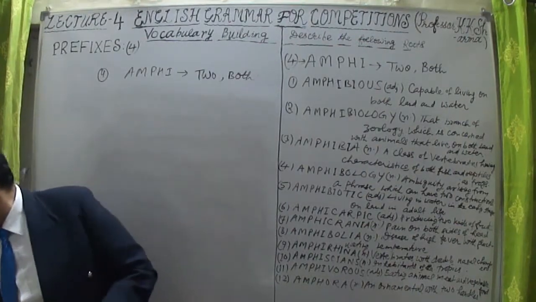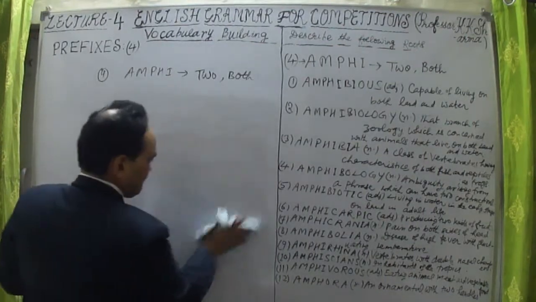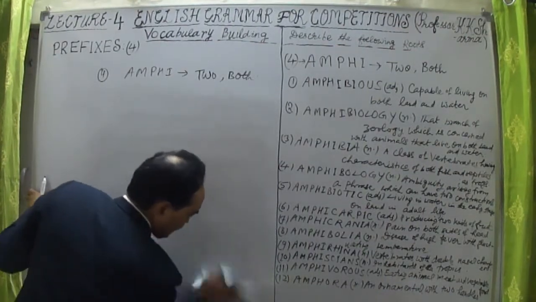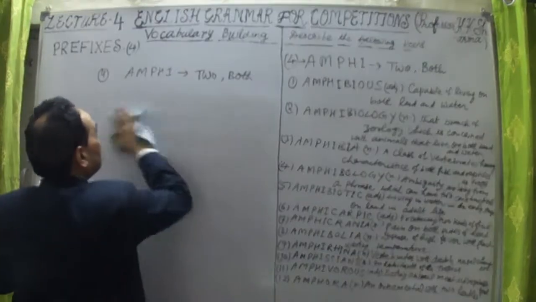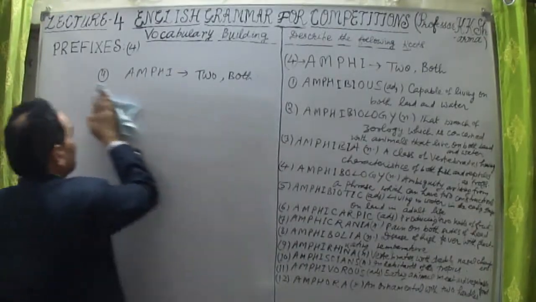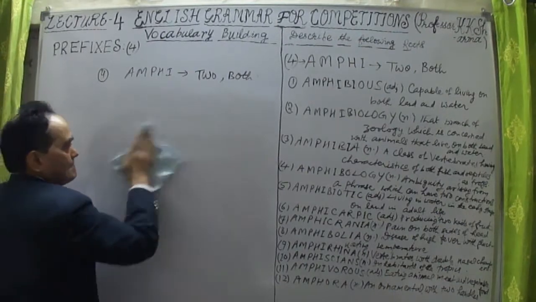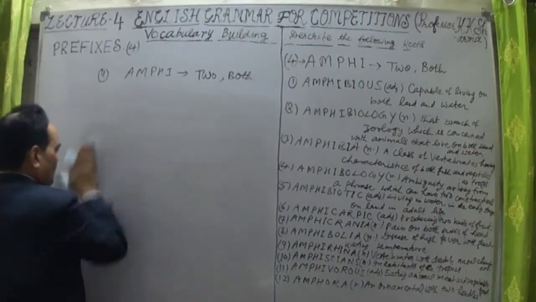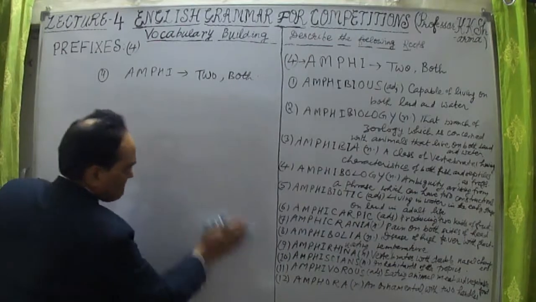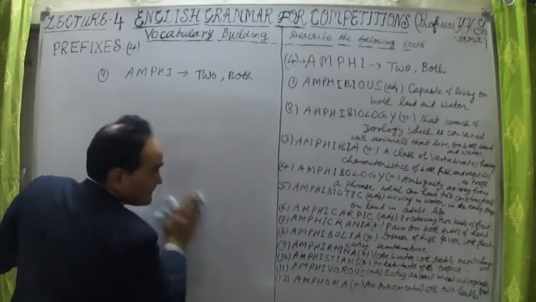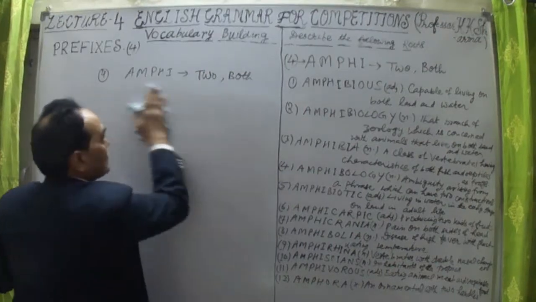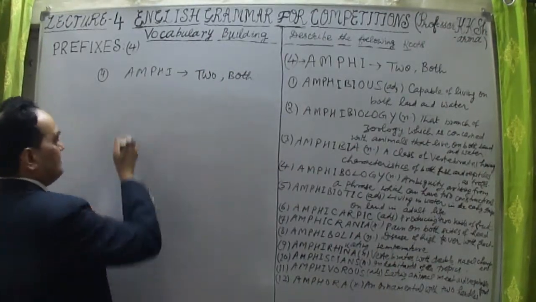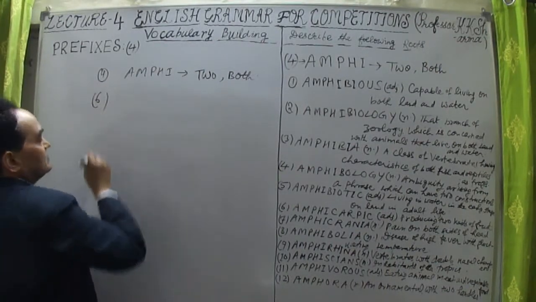First let me clean this. Okay, now the sixth word. What is the sixth word here?